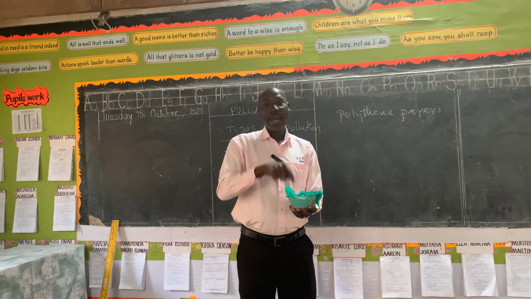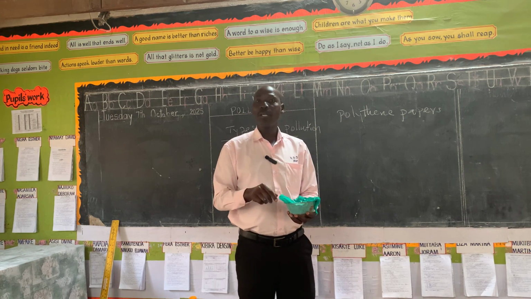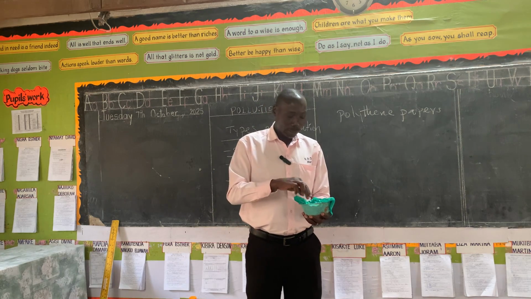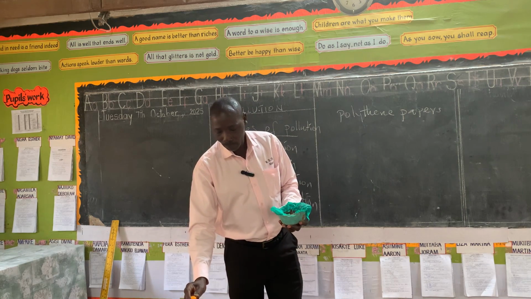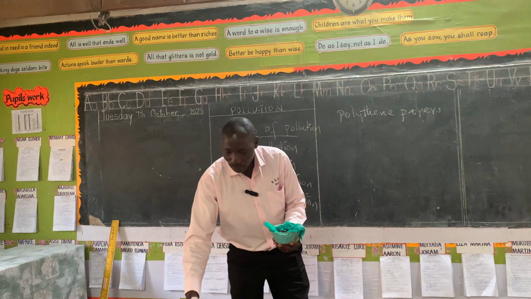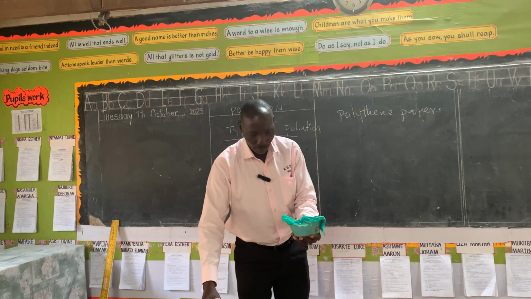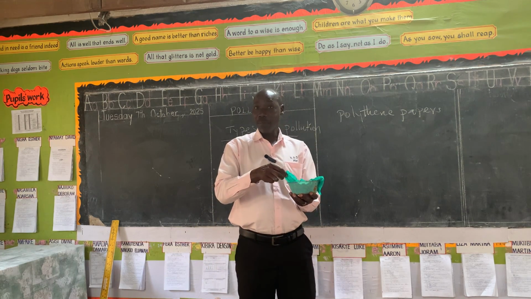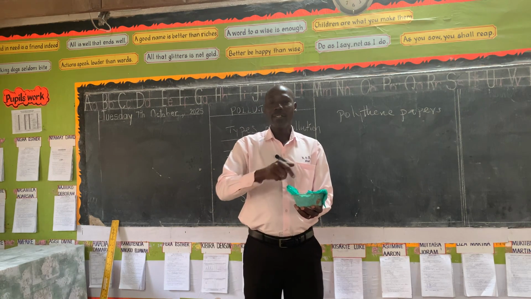It won't also allow air to go down and reach the soil. Yet in the soil down here, we have some components of soil that need the air, like the living organisms. We have components of soil that need the water, like the living organisms. So if we pour this water in this soil, we shall see that this water will just remain on top. The water is there, we are pouring, but it's just remaining, it's not going down because this polythene paper does not allow water to go down. That's how it affects the soil in the ground.